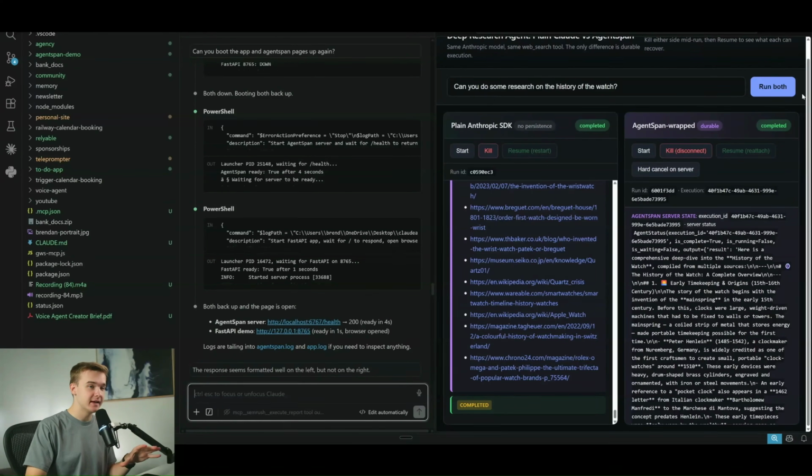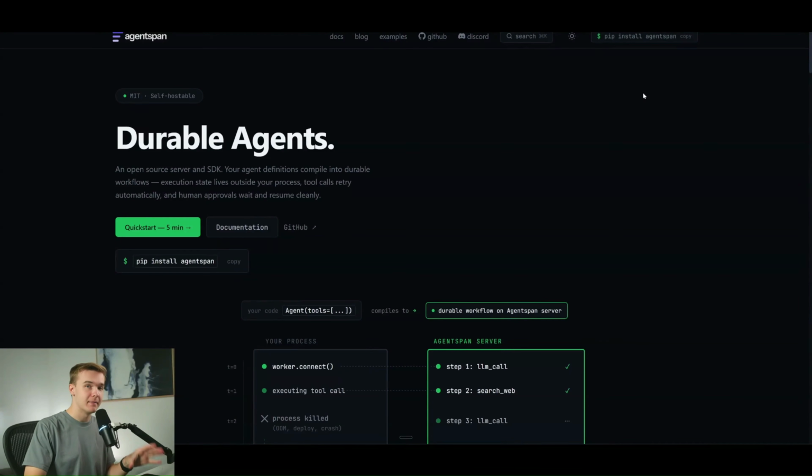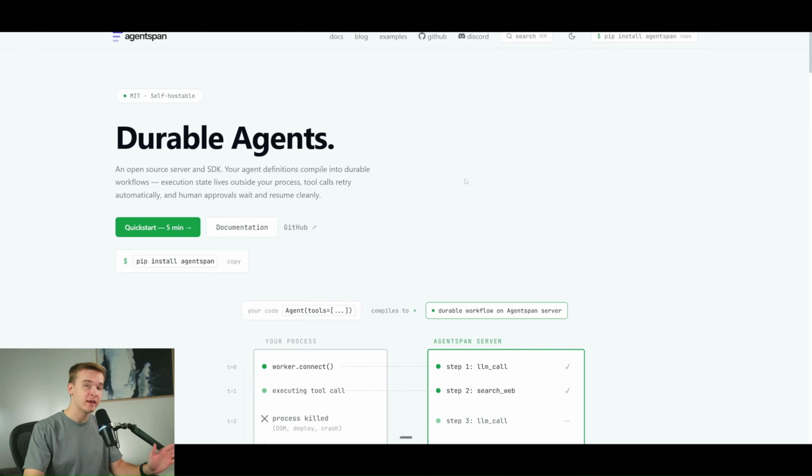Now, before I dive into exactly how I was able to build this application, as well as build the agent through the Anthropic SDK with no persistence, as well as one that was much more durable with memory persistence, I do just want to highlight the main thing that we are going to be using here in order to build out this agent. The main way that I was able to do this is by using Agent Span, and this is just an open source server and SDK, which ultimately helps us to store our executions outside of the process that we're currently running so that we can resume our agents much more cleanly. Their goal is just to build this platform to allow us to have much more durable agents, and that's exactly what I've used it for.